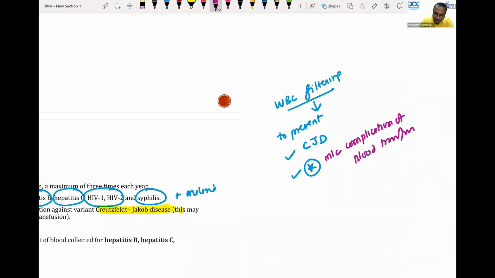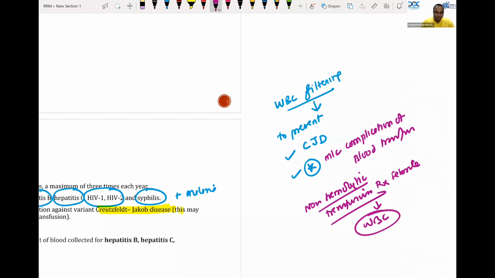It is non-hemolytic. Please remember, it is a non-hemolytic transfusion reaction. Yes, it's a fever, but non-hemolytic transfusion reaction is a febrile reaction caused by WBC. That is why we have to use a leukocyte reduction filter. This is an old image-based MCQ question of AIIMS. Leukocyte reduction filter, please remember that.